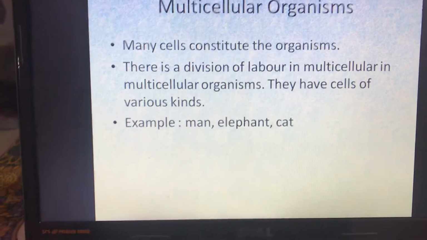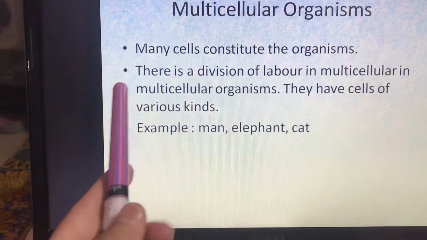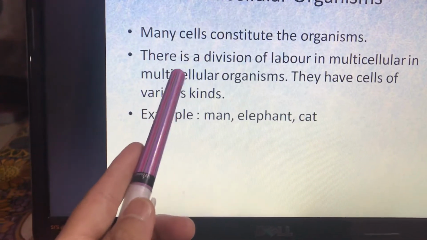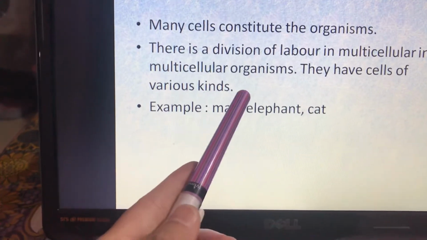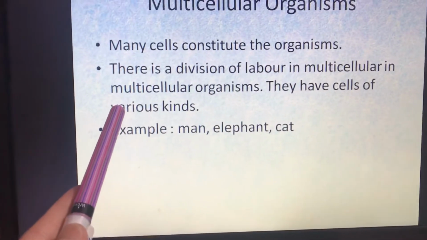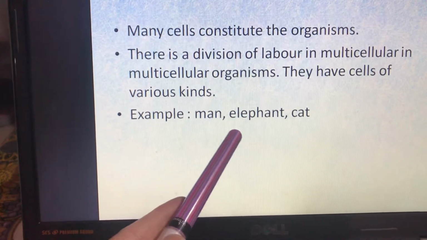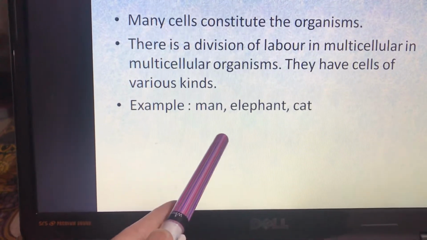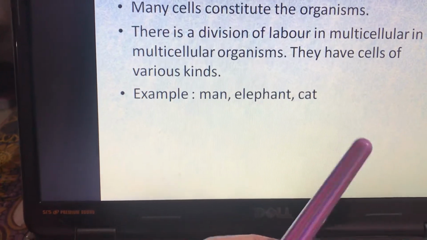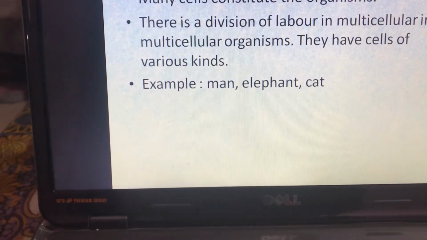Multicellular organisms. So in here the body consists of many cells, right? And there is division of labor in multicellular organisms. It means that different functions are performed by different kinds of cells. And examples, you are all aware of these examples: multicellular organisms.